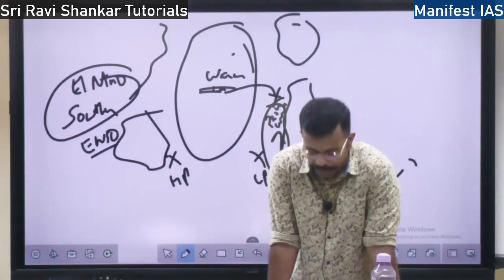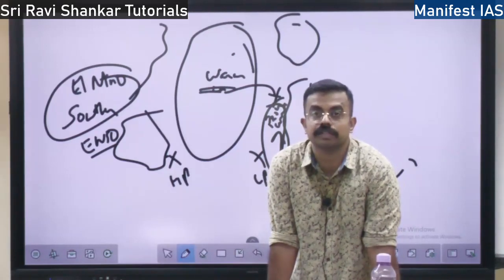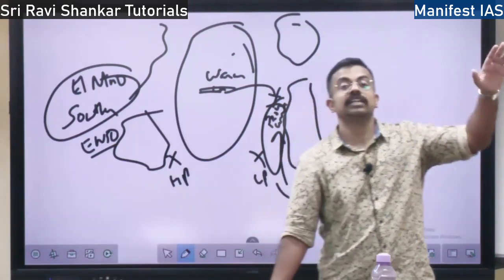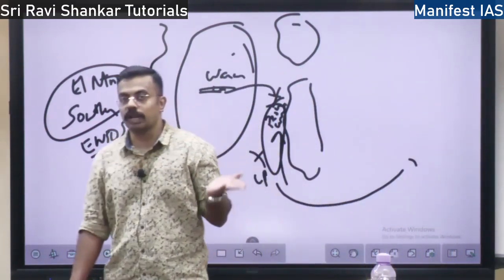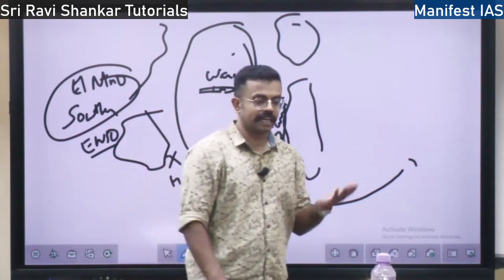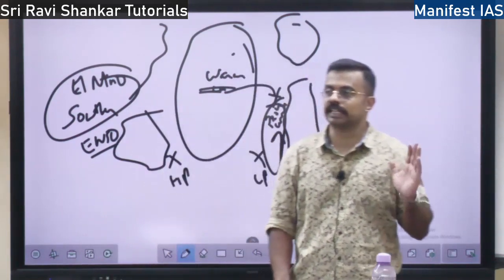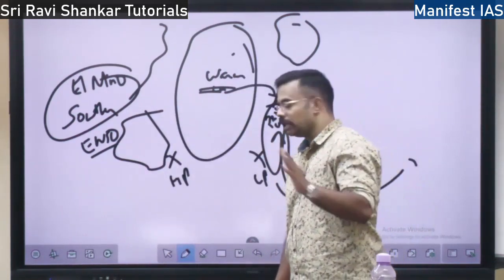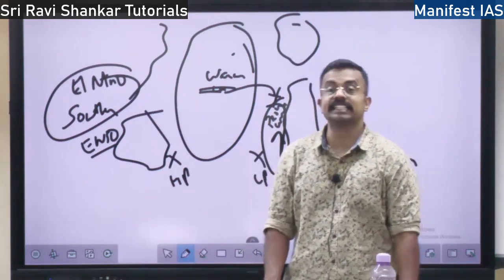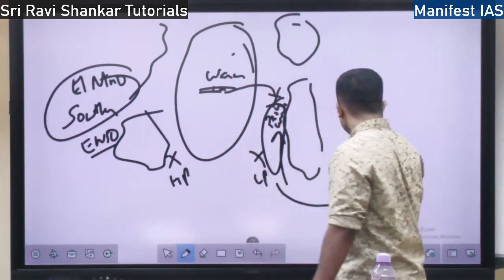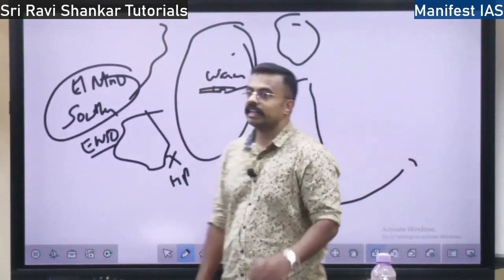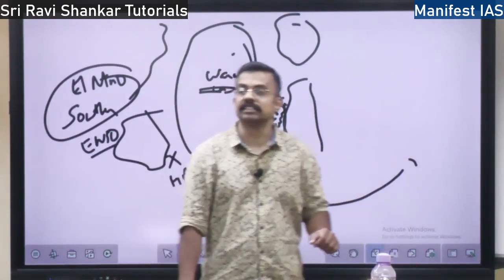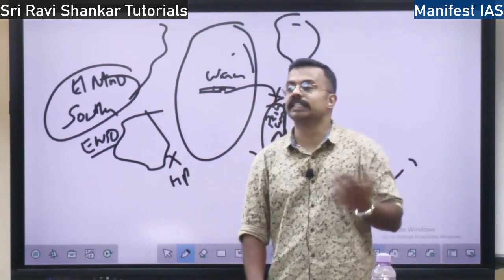Next, this is the planetary wind, the general circulation of the planetary winds. The winds that move across the planet. We have polar easterlies, we have northeast trade wind, southeast trade wind, we have the westerlies. These are the planetary winds. Now we will move towards the seasonal wind. So what is seasonal wind? Seasonal wind means it comes in seasons, right? Monsoon is the best example.